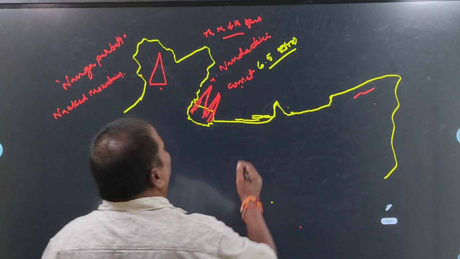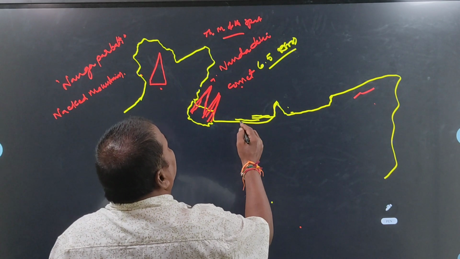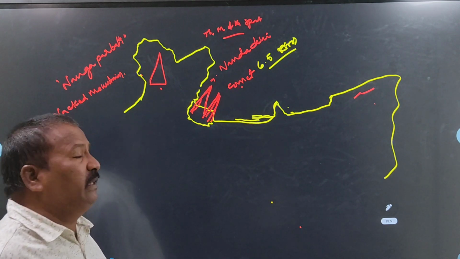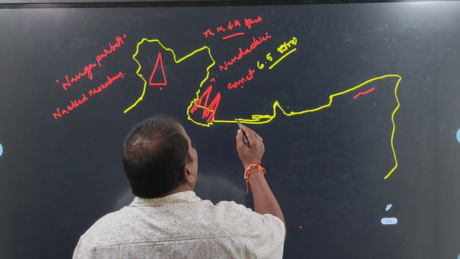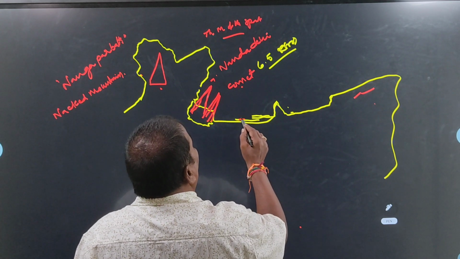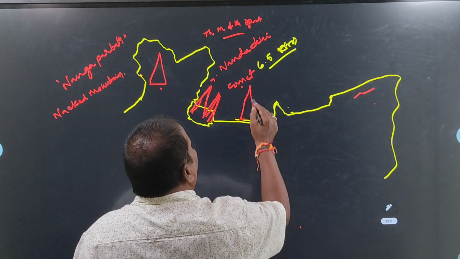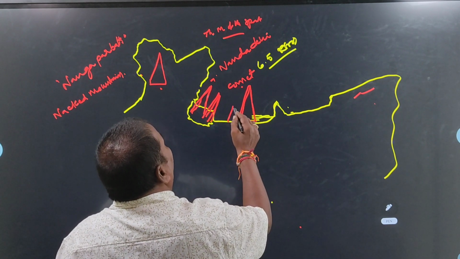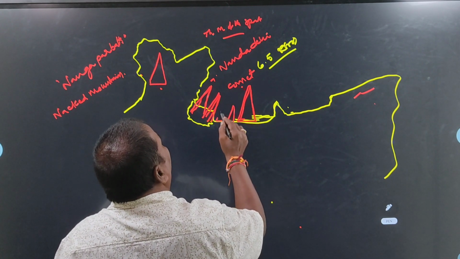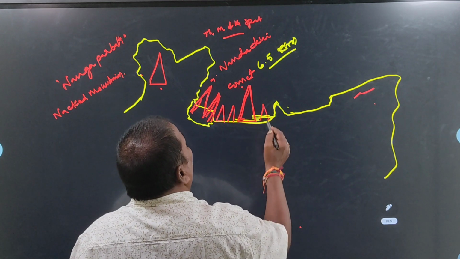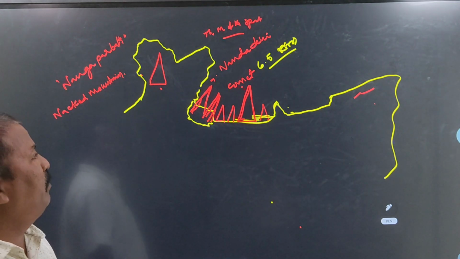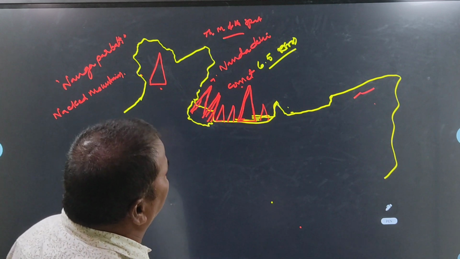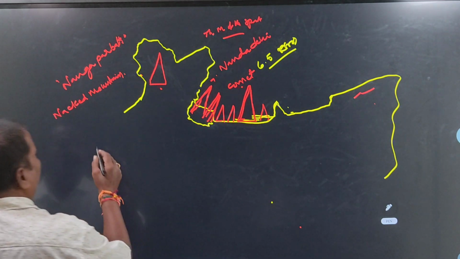In the same way, in the region of Nepal, some important highest peaks are there. For example, Everest Peak, the highest peak in the world. In the same way, Dhaulagiri, Annapurna, Manaslu. These are the main important highest peaks in Nepal. First one is Everest.